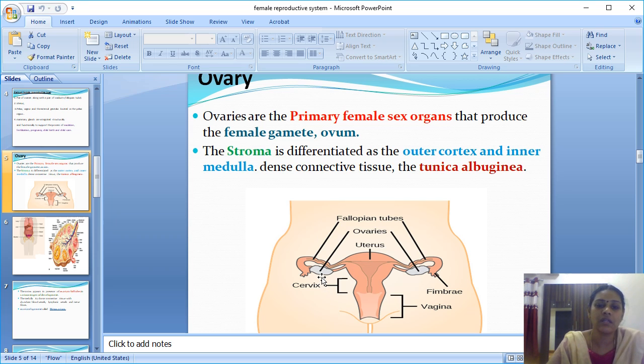You see the ovoid or spherical bodies called ovaries. On either side, the ovary is located in the lower abdomen of the female body. First we will see about the ovary. The ovary is the primary female sex organ that produces the female gamete called the ovum.